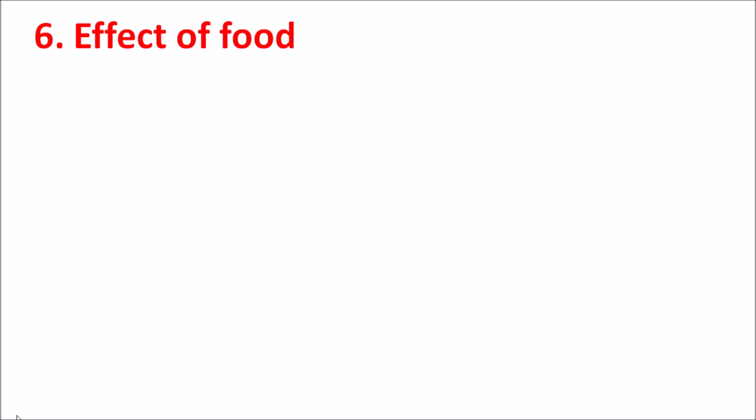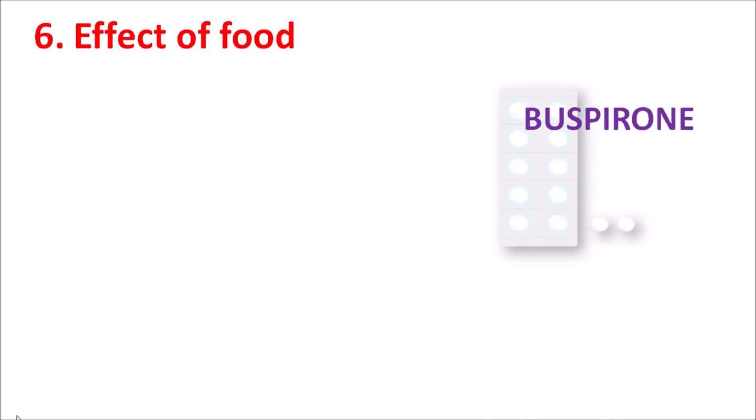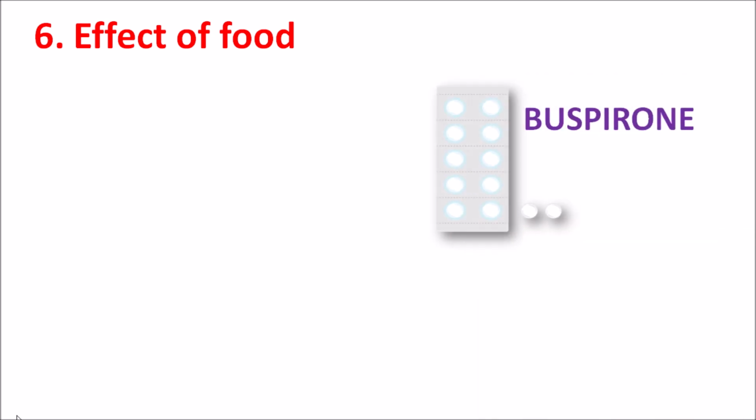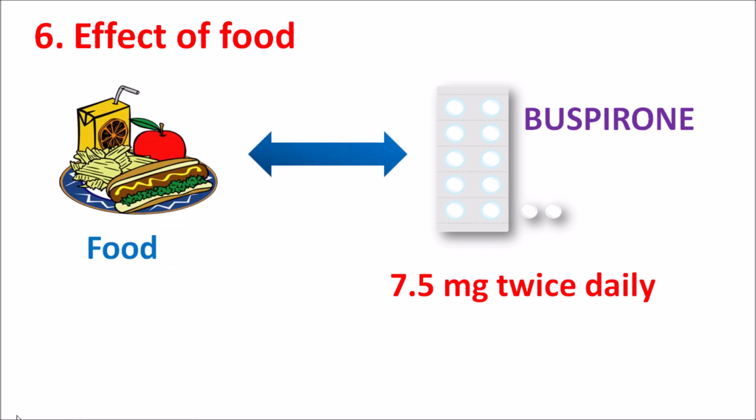Sixth one is the effect of food. Generally, buspirone has better absorption and it is given at an initial dose of 7.5 mg twice daily. So the initial daily dose is 15 mg per day. When this drug is given along with food, it increases the absorption. So this drug can be given either with food or without food, as food does not have any significant effect on bioavailability of buspirone. So buspirone can be taken with food, except large amounts of grapefruit juice and alcohol.